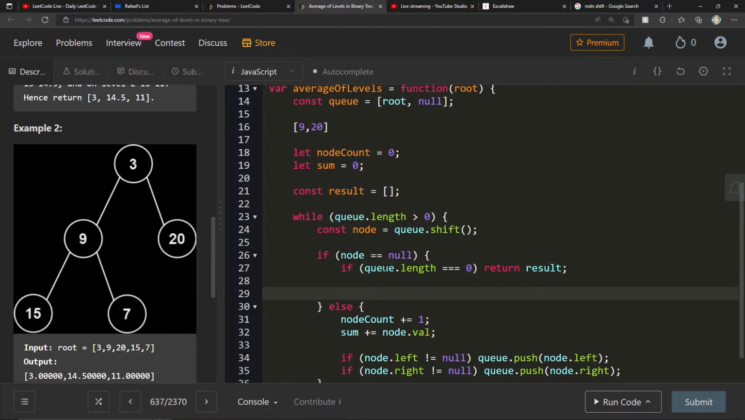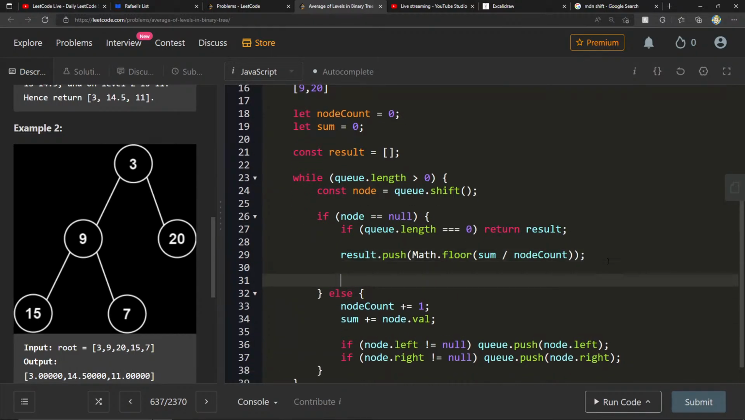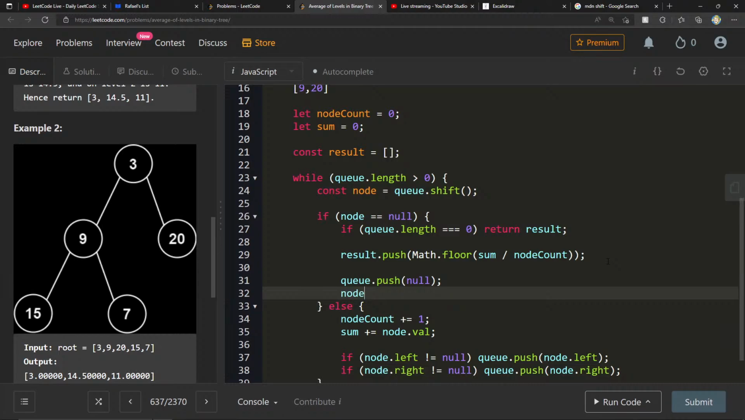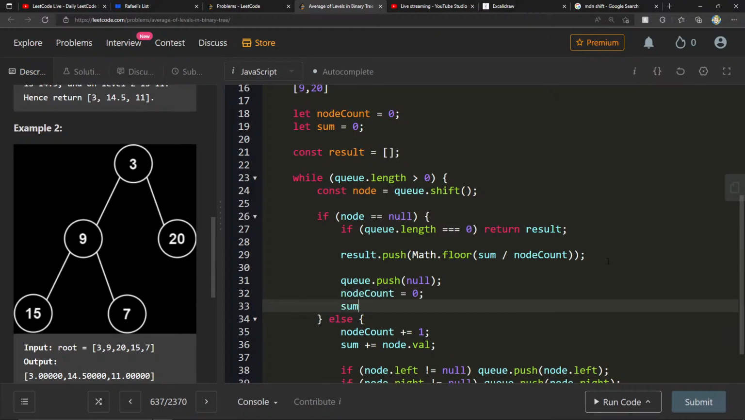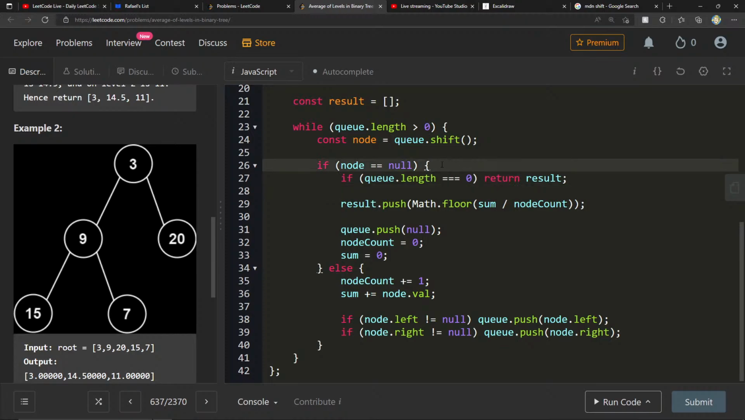Else, to the result, we want to add result.push the current sum, and we'll do a Math.floor. We want to do the current sum divided by the node count. That'll give us our average, right? We also want to push a null to signify the next level. We want to reset node count to 0, and we want to reset sum to 0. And this really should be the algorithm here.